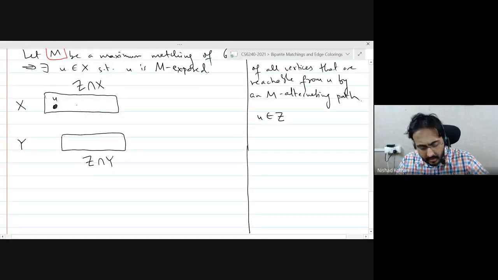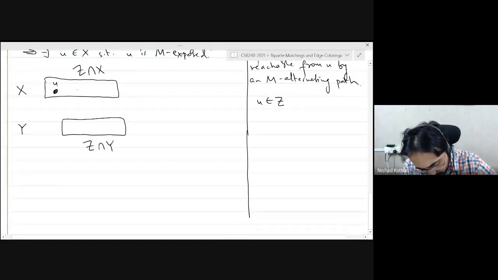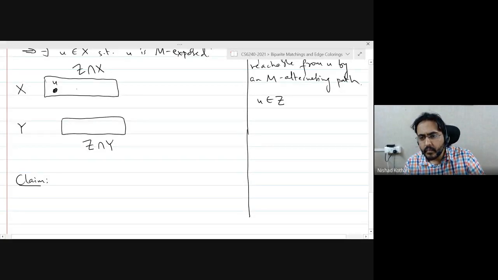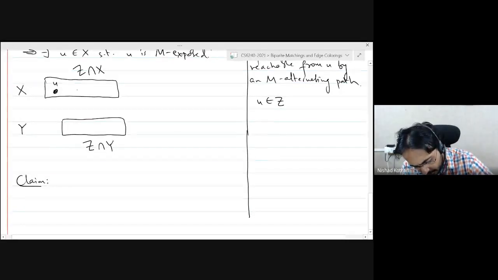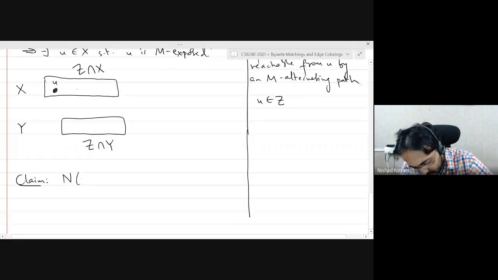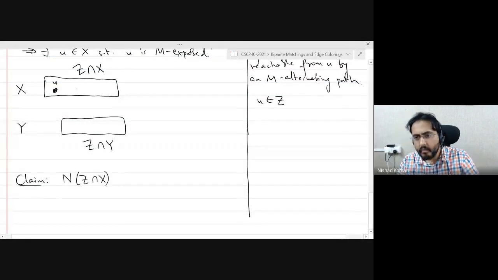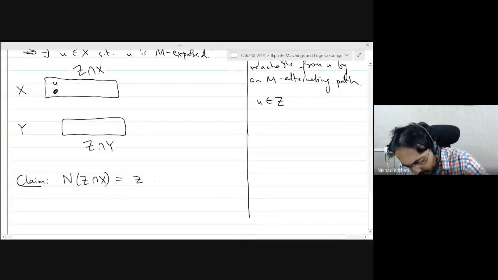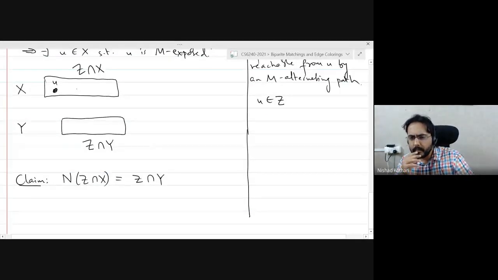Okay, so I want to claim, first of all, that the neighborhood of Z intersection X is exactly the set Z intersection Y. That is one thing I want to claim.